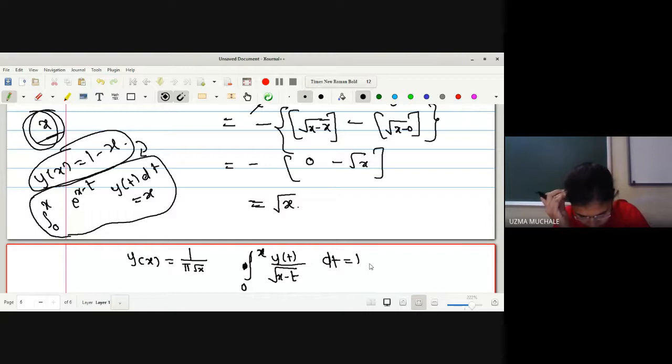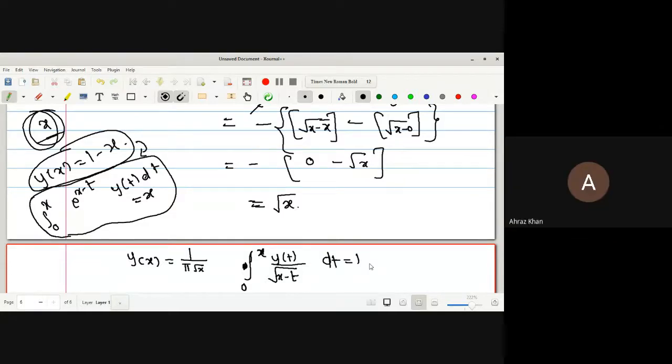Somewhere I think you have to use integration by parts, the U into V rule for integration. Yes, ma'am.